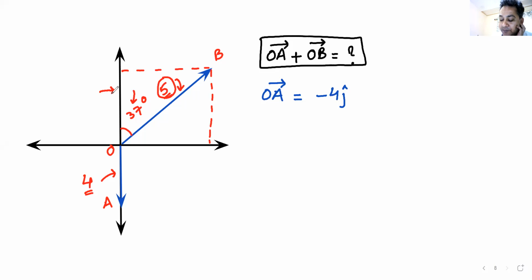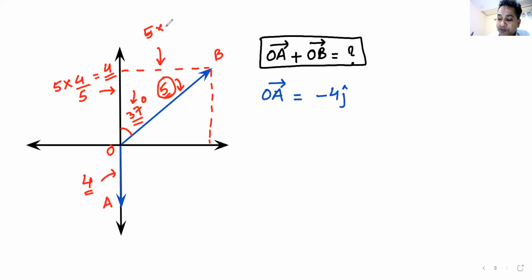So this one will become 5 cos of 37. Yes or no? Cos of 37 is 4 by 5, so this becomes 4. Angle was with the y-axis, okay. Then the opposite side will become 5 times sine of 37.